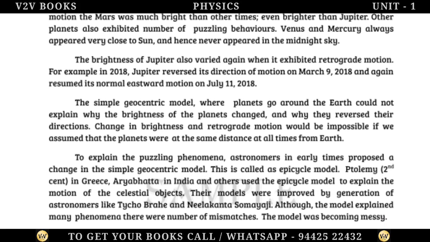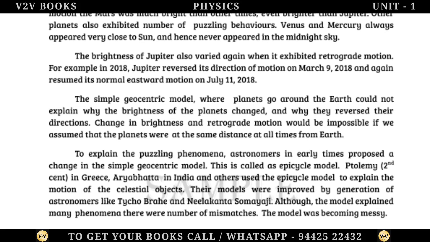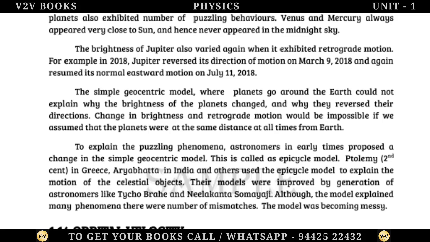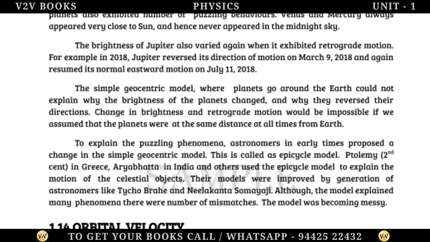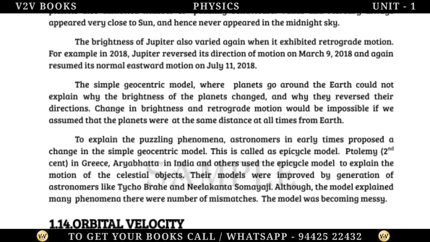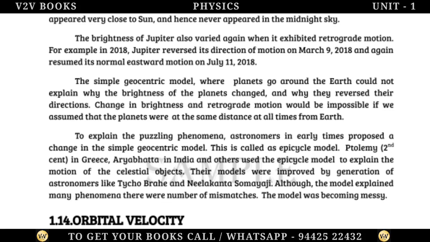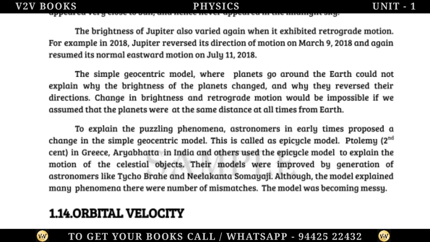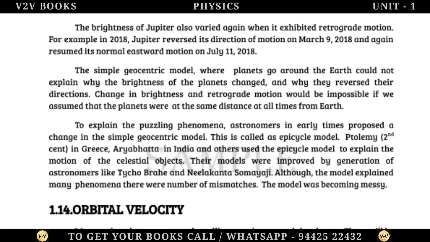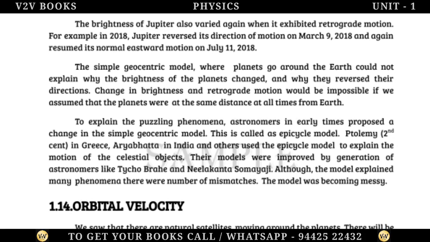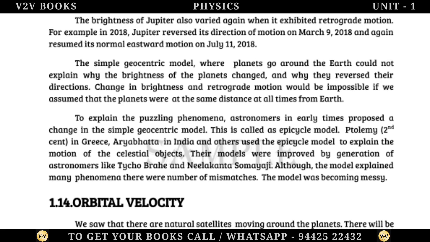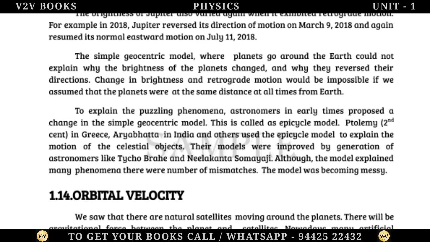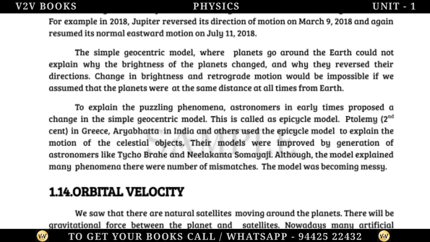The simple geocentric model, where planets go around the Earth, could not explain why the brightness of the planets changed and why they reversed their directions. Change in brightness and retrograde motion would be impossible if we assumed that the planets were at the same distance from Earth at all times. To explain the puzzling phenomena, astronomers in early times proposed a change in the simple geocentric model. This is called the epicycle model.